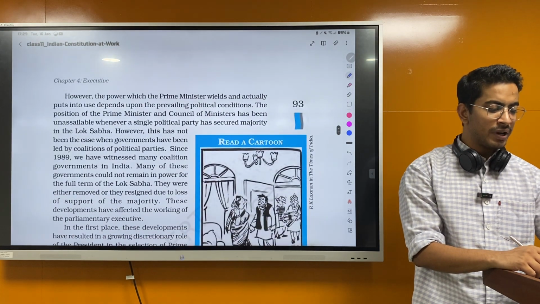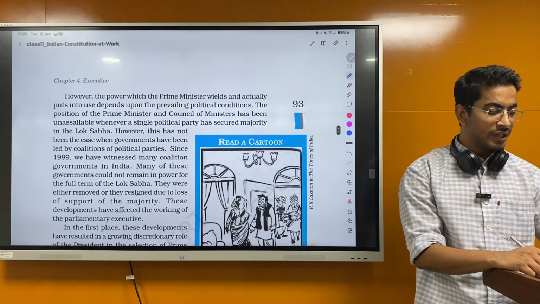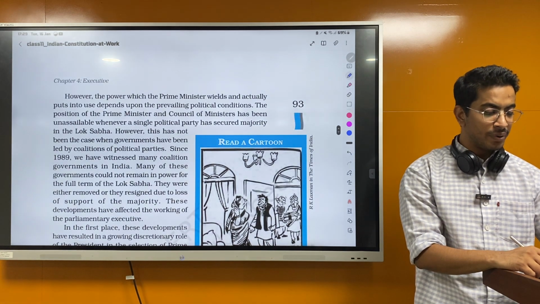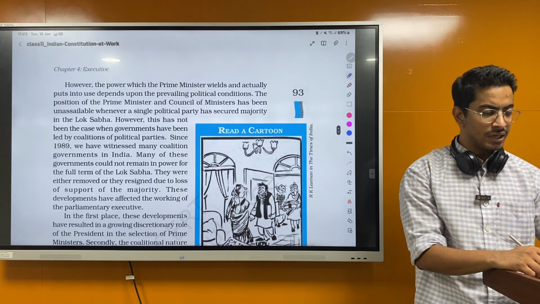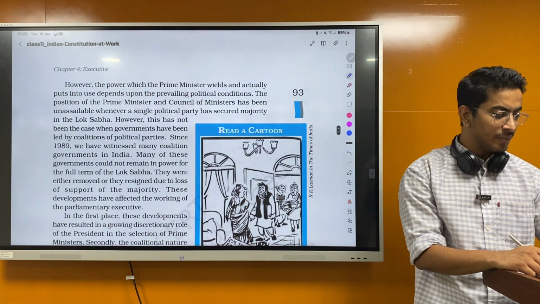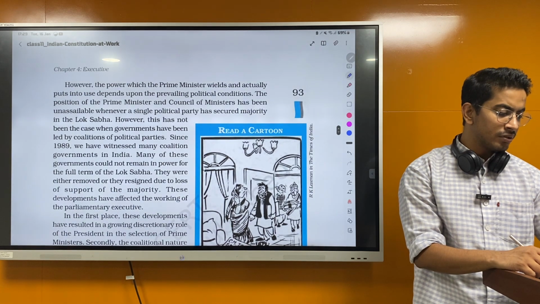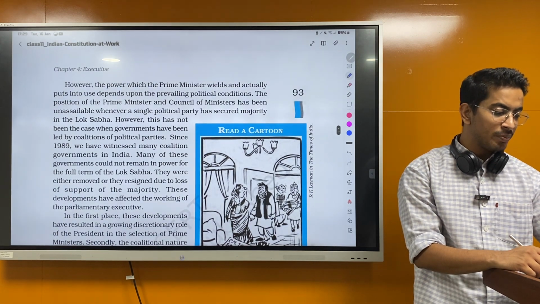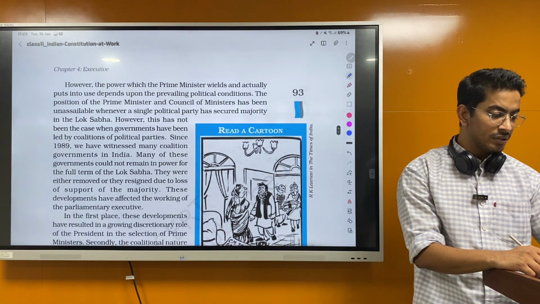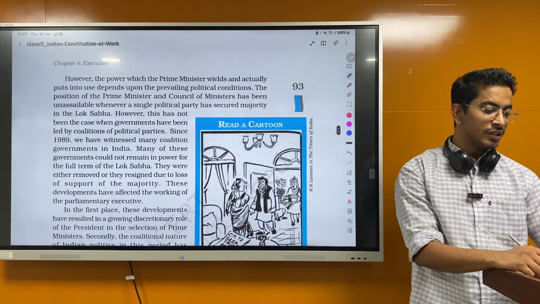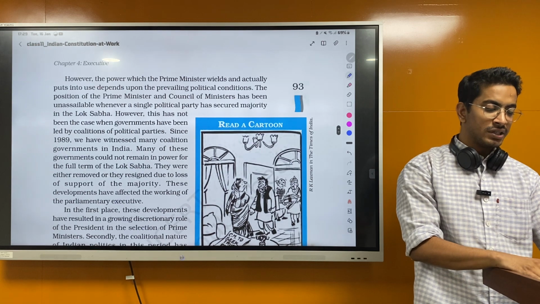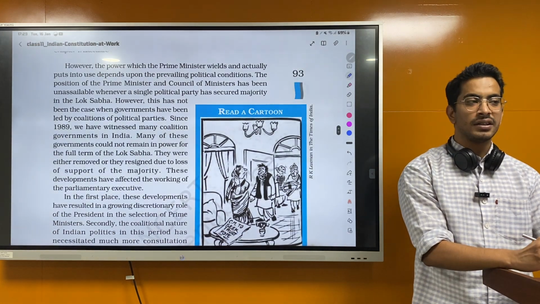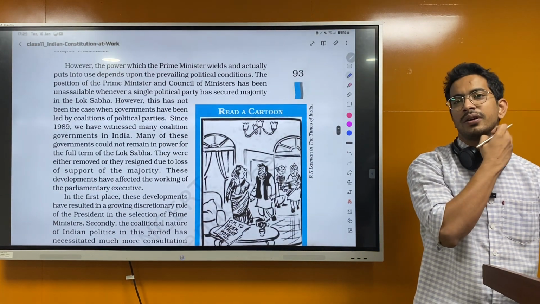However, the power which the Prime Minister wields and actually puts into use depends upon the prevailing political condition. The position of Prime Minister and Council of Ministers has been unassailable whenever a single political party has secured a majority in the Lok Sabha. However, this has not been the case when the government has been led by a coalition of political parties since 1989. So we remember the dates, okay?